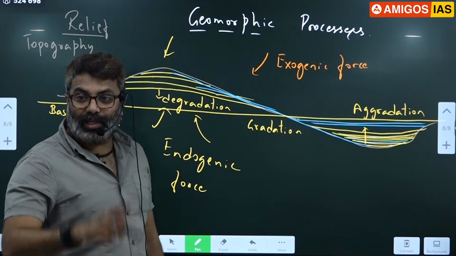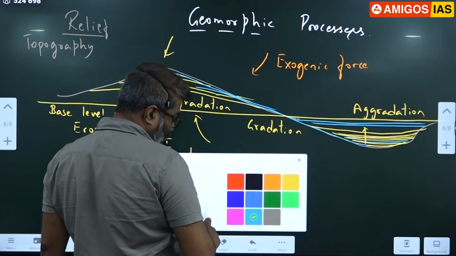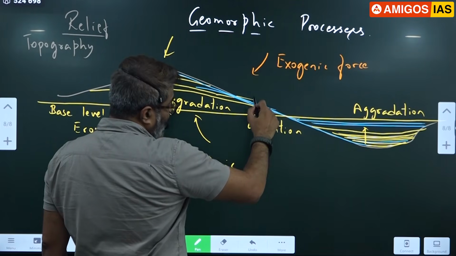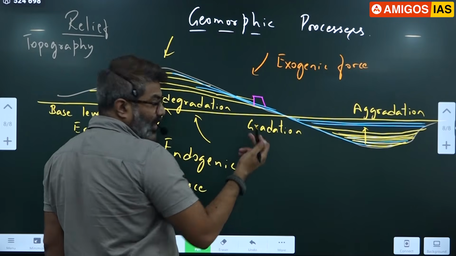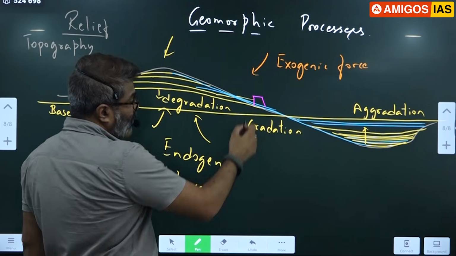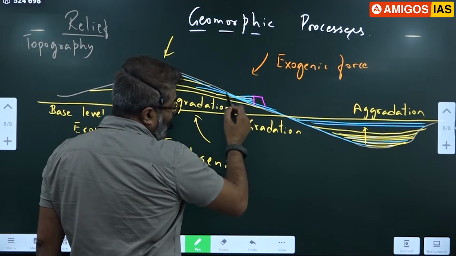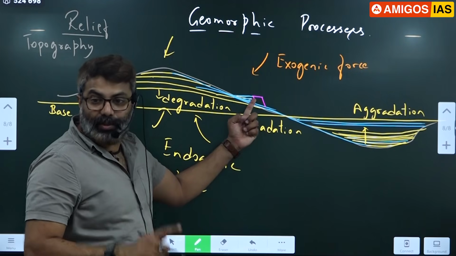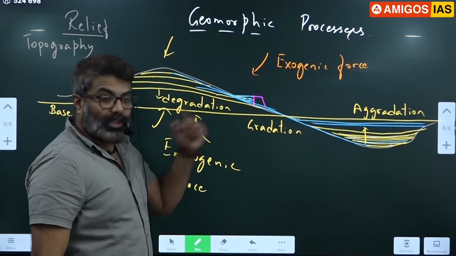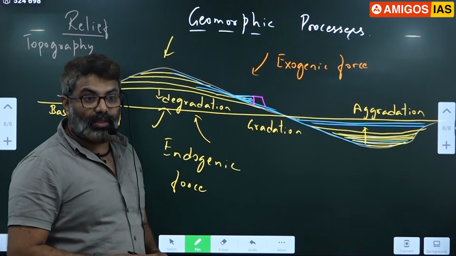We. By constructing dams. When you go and build a dam, what happens? We are building a dam to store water. Our interest is water, drinking water we want. When you build a dam, what happens? The water gets collected here only. So the river's flow is disrupted here. Its work is disrupted. That is the reason building dams is not environment friendly.